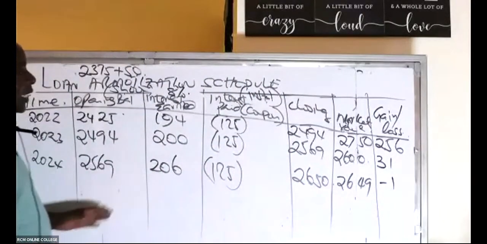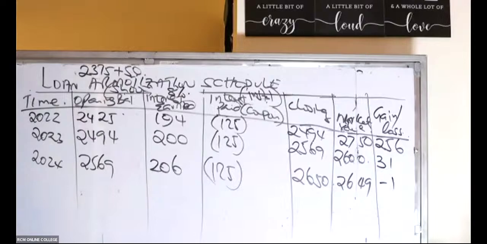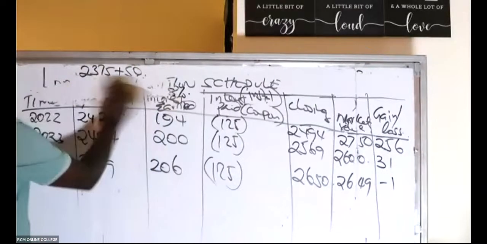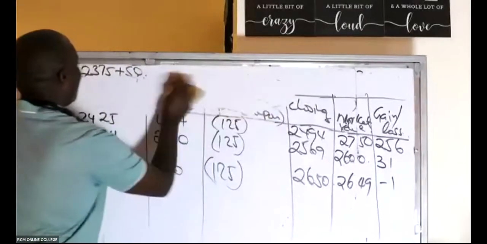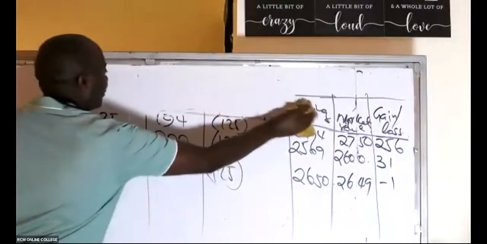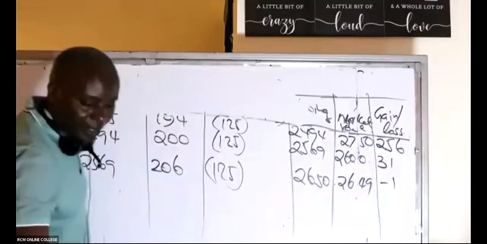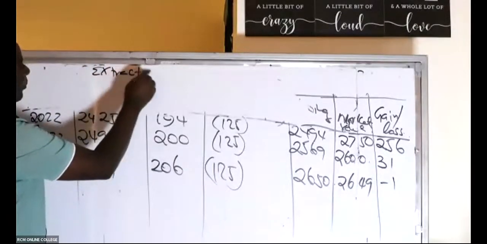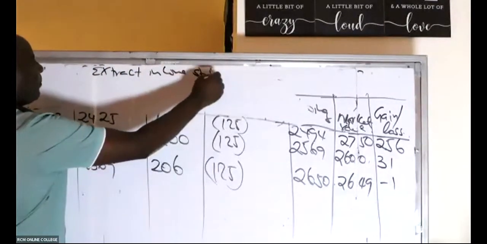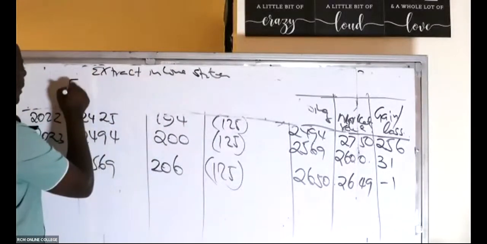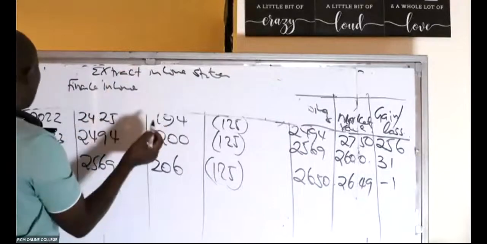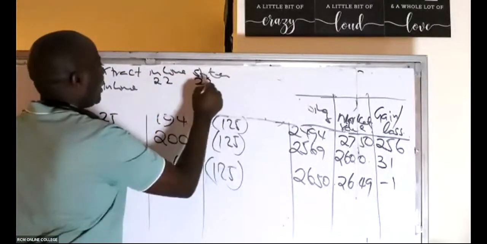So what I will do very fast, because they want us to give them an extract income statement, is this. It looks crazy, but you can easily understand it. So we have here the extract income statement, and the finance income for our years 22, 23, 24.